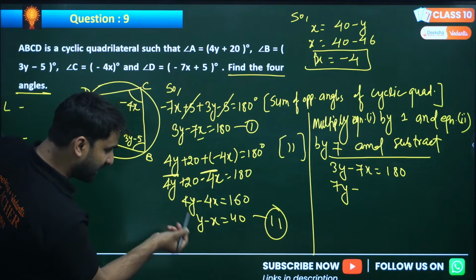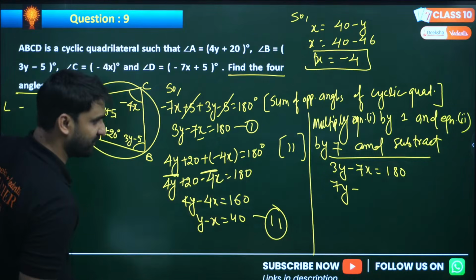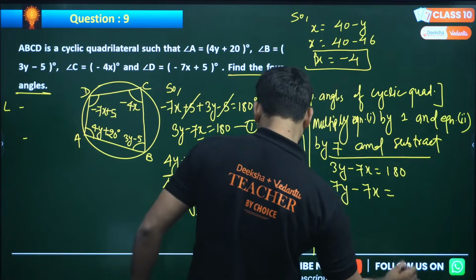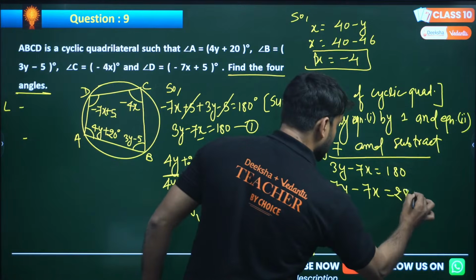So we have taken 4 common, so 4 will go there and 4 16s, because 20 has been subtracted from 180. So 7y minus 7x is equal to what, my dear? After multiplying by 7, 40 becomes 280.